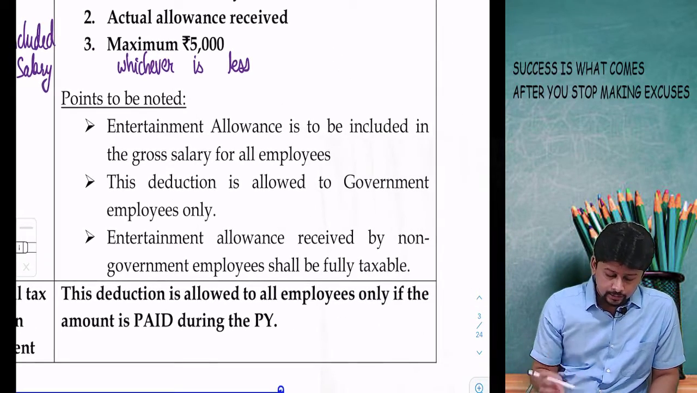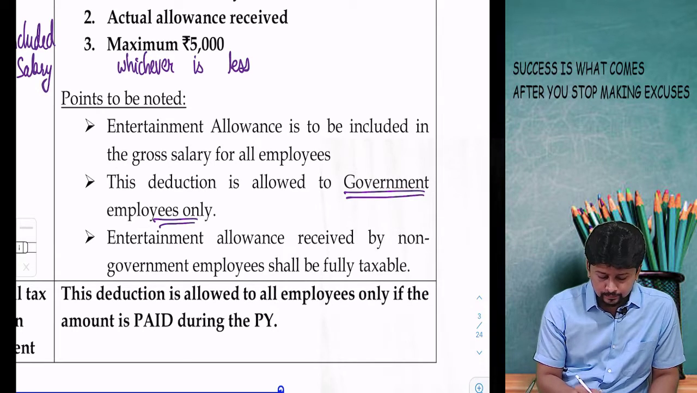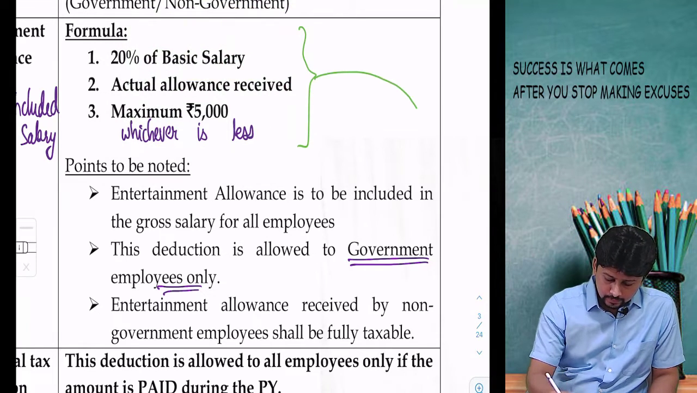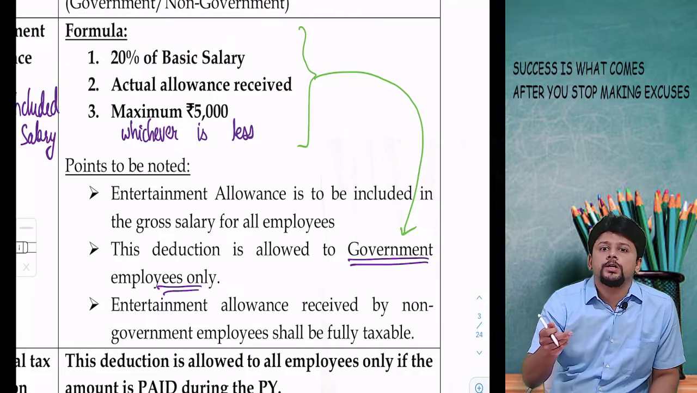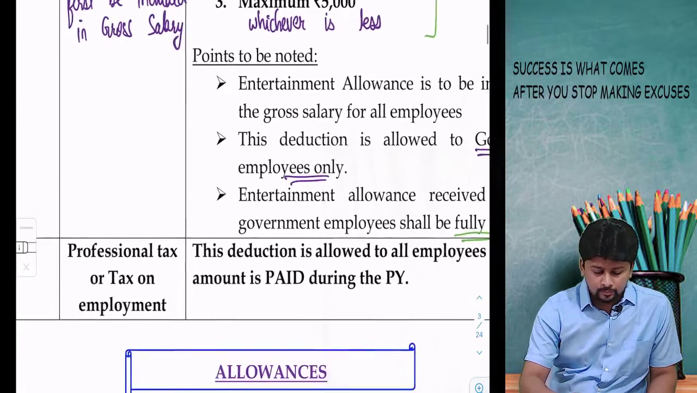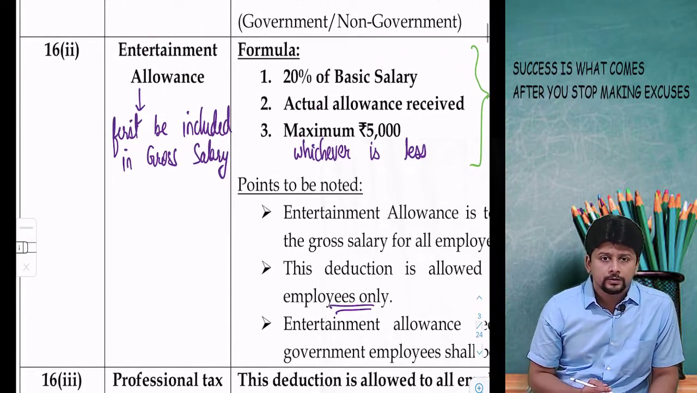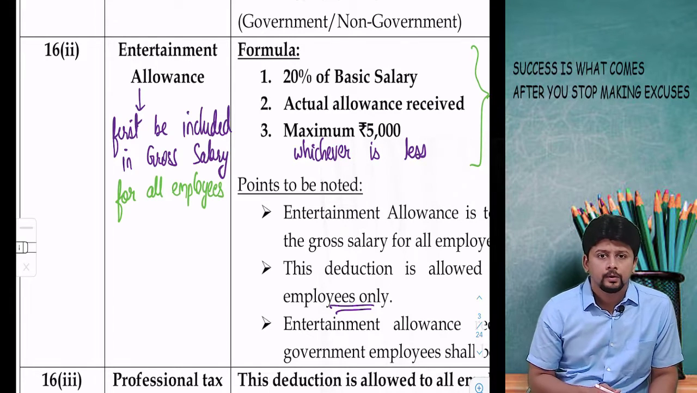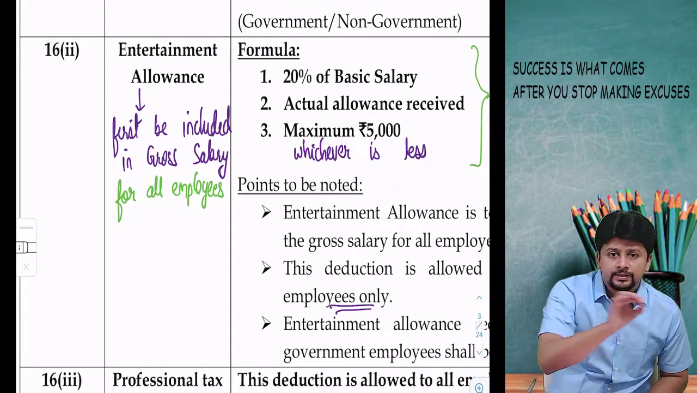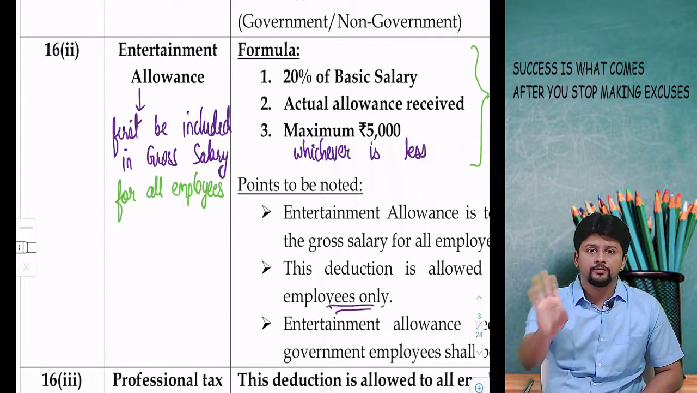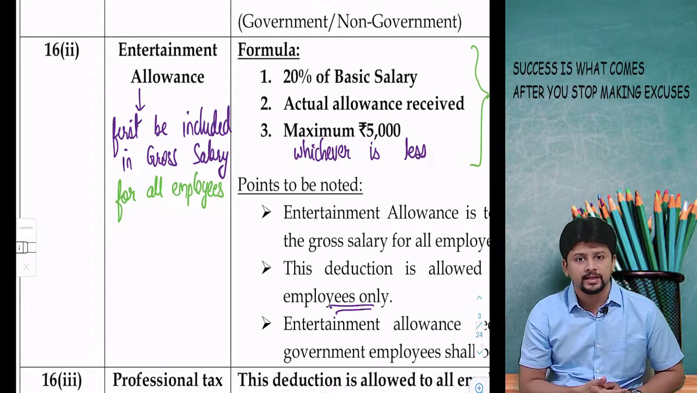But then this deduction is allowed only to government employees. This formula of deduction is only available to government employees. That means for a non-government employee, the amount will be fully taxable. So in terms of problem solving, entertainment allowance will first be included in gross salary for all the employees. Only government employees will get this deduction, that too maximum 5,000. Non-government employees, you don't have to apply the formula. Automatically it means your entertainment allowance will become taxable.